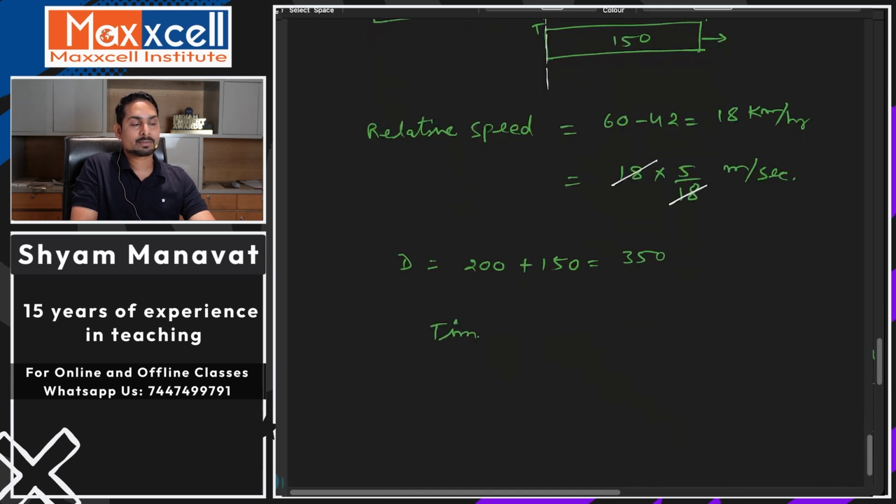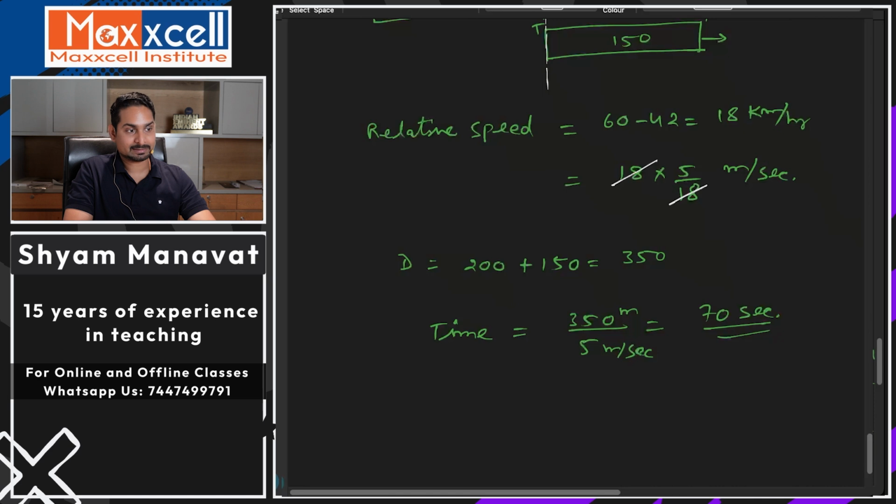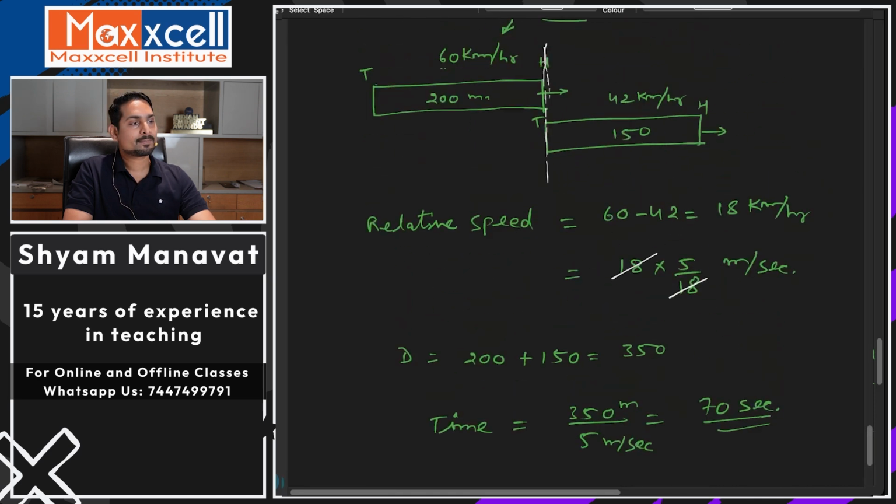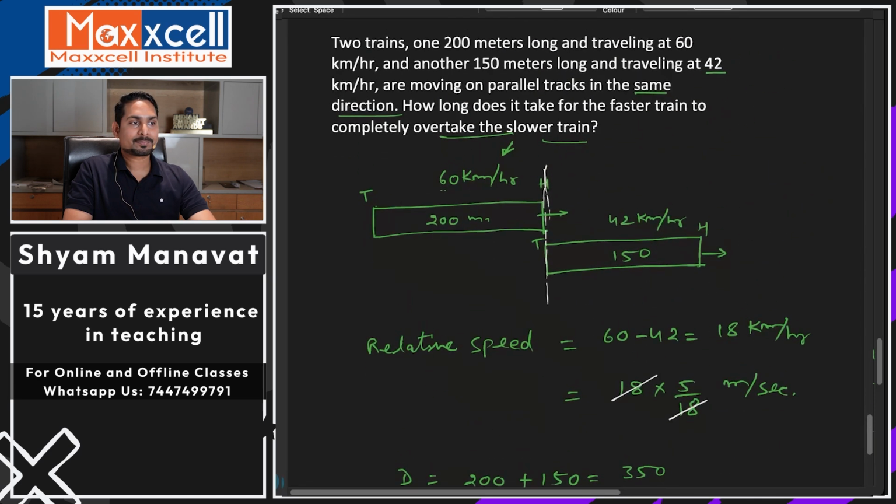What you want to calculate is the time for the faster one to overtake the slower one. So time will be equal to distance, which is 350, divided by relative speed, which is 5 meter per second. This is meter and this is meter per second. देखो units बराबर है, units ठीक है. Simplify कर दो, कितना हो जाएगा? 70 seconds. Time is in seconds. So time in such cases is 70 seconds. Clear? Easy है, easy है, easy होगा.